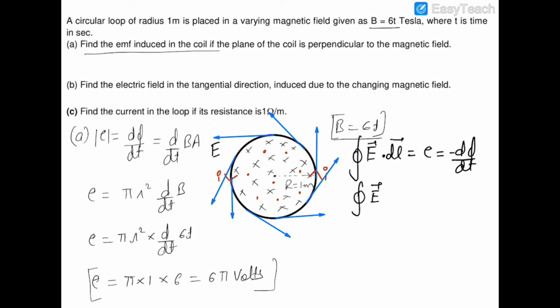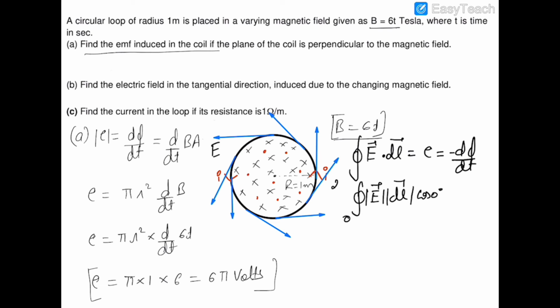Now this electric field and the dl vector are always in the same direction, because the dl vector is a small element which is tangential to the loop of the electric field, and this dl vector is always pointing in the direction of the electric field. So we can consider theta as 0 degrees. Now the limit of this dl integral should be the length of the loop of the electric field. So this loop has a length of 2 pi r.